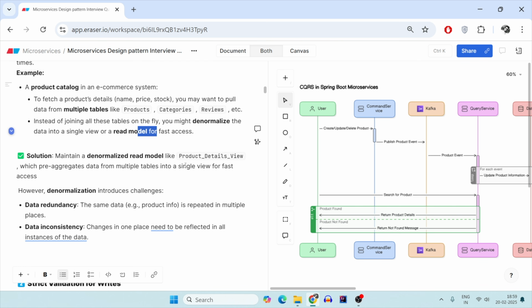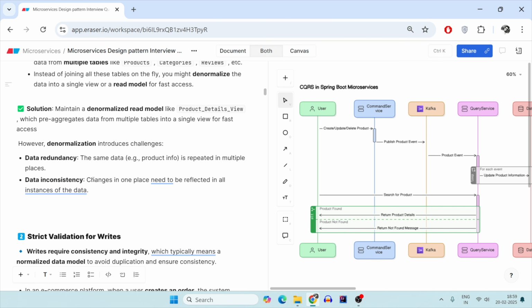So you can create something like a product details view table, which pre-aggregates the data from multiple tables into a single view. And that is the best for fast access. But there's a problem. I mean, how good is it, right? Everything is in one place, with the order ID you will get everything. All the product details, its inventory details, its description, everything is there in one single hit to the database.